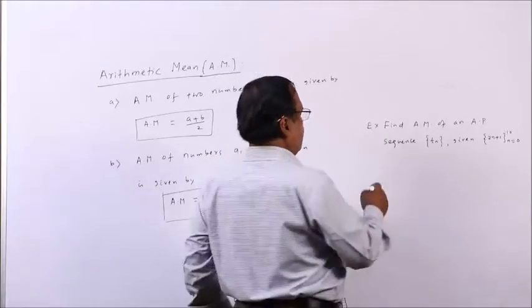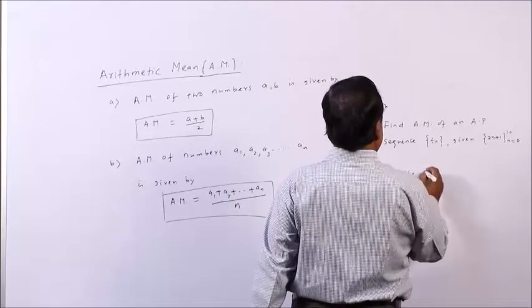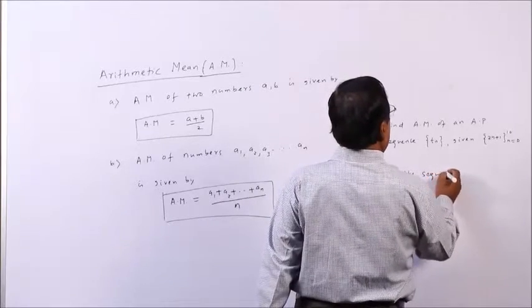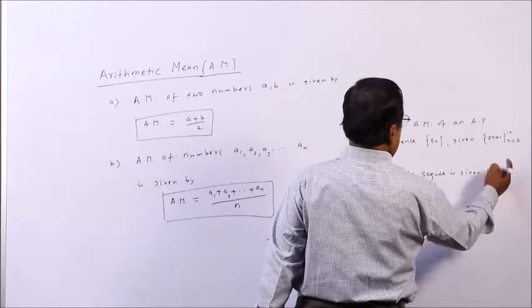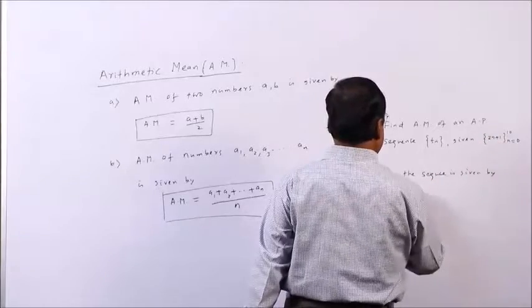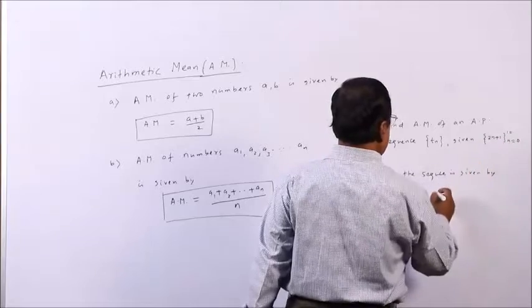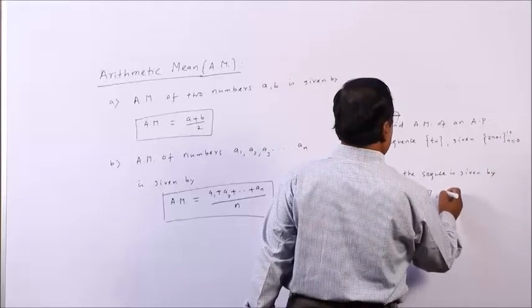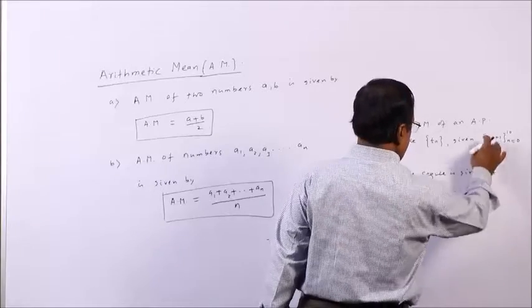So, first the sequence is given by: put n equal to 0, this is 1, then 3, then 5, 7, 9, in this way, and when n is 10, it is 21.